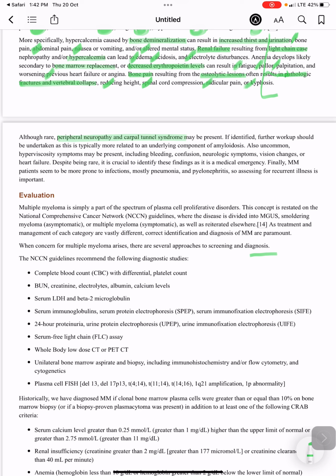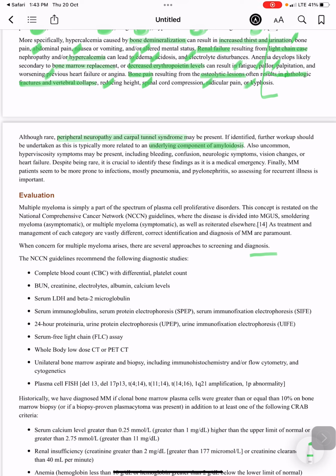If identified, further workup should be undertaken. Why are peripheral neuropathy and carpal tunnel syndrome occurring? Because of an underlying component of amyloidosis.